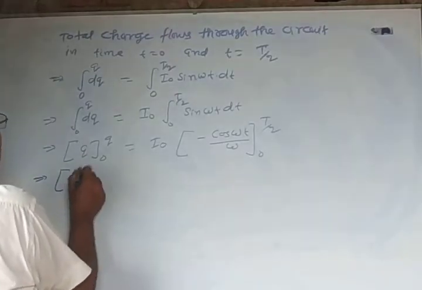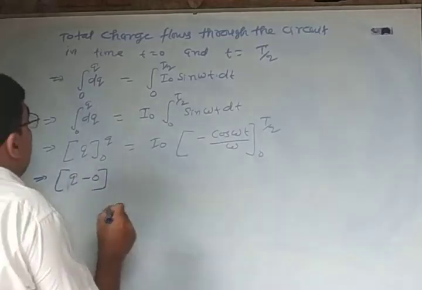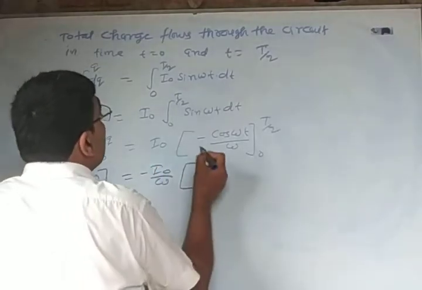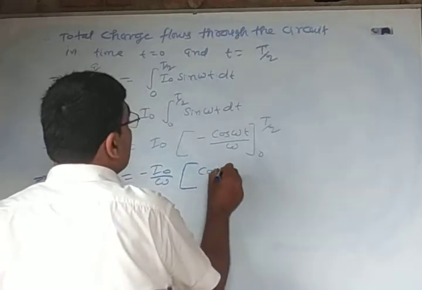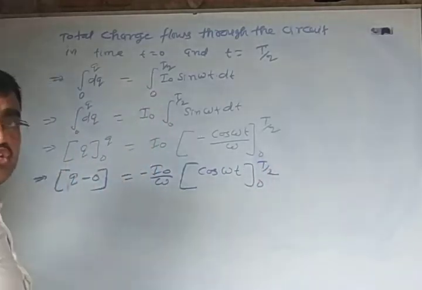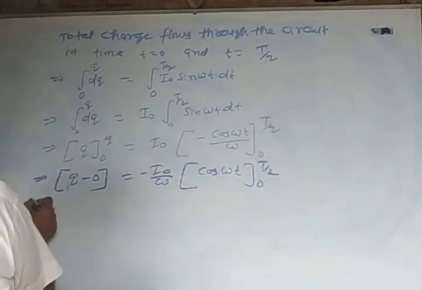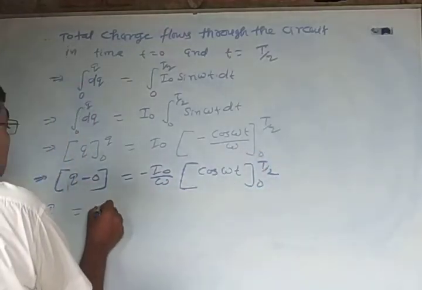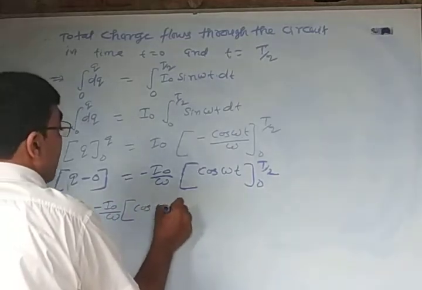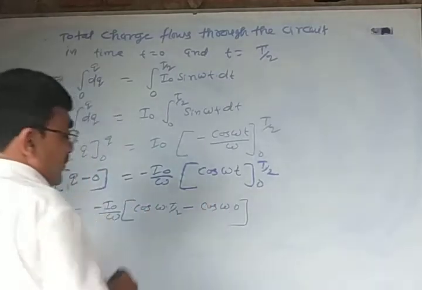After placing the limits, we find that q minus 0 is equal to I naught upon omega minus I naught upon omega cos omega t from 0 to T by 2. Here the lower limit is 0 and the upper limit is T by 2. That implies q is equal to minus I naught upon omega into cos omega into T by 2 minus cos omega into 0.